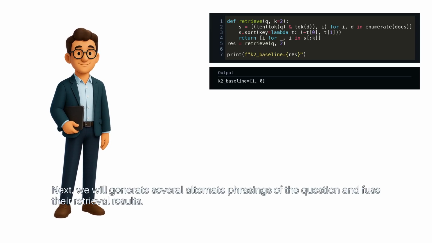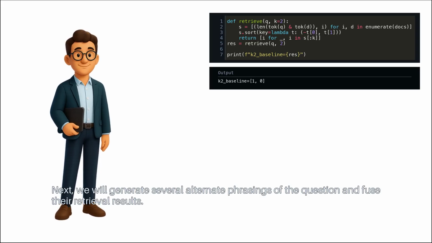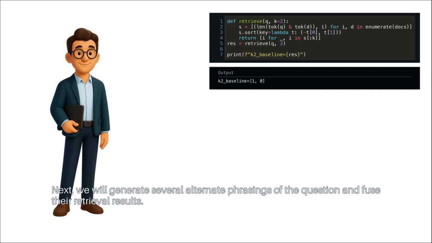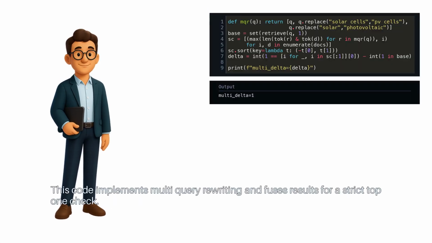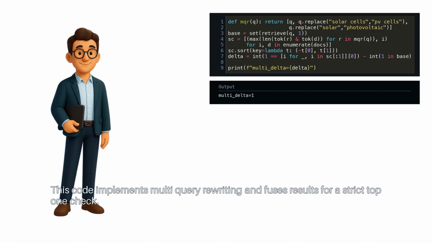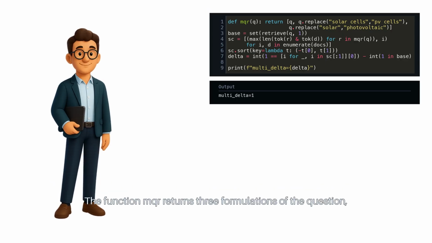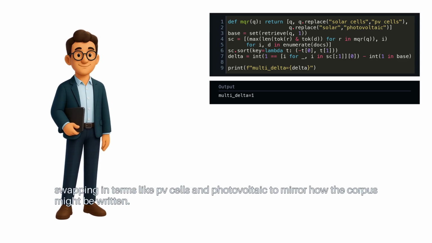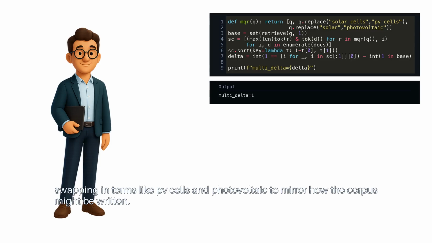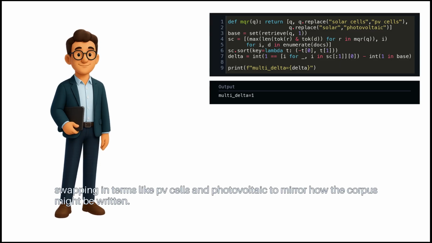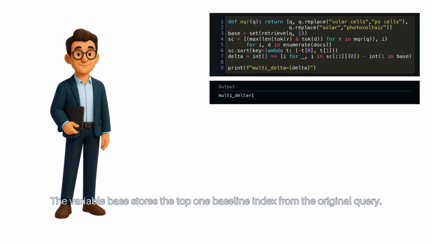Next, we will generate several alternate phrasings of the question and fuse their retrieval results. This code implements multi-query rewriting and fuses results for a strict top 1 check. The function mqr returns 3 formulations of the question, swapping in terms like PV cells and photovoltaic to mirror how the corpus might be written. The variable base stores the top 1 baseline index from the original query.